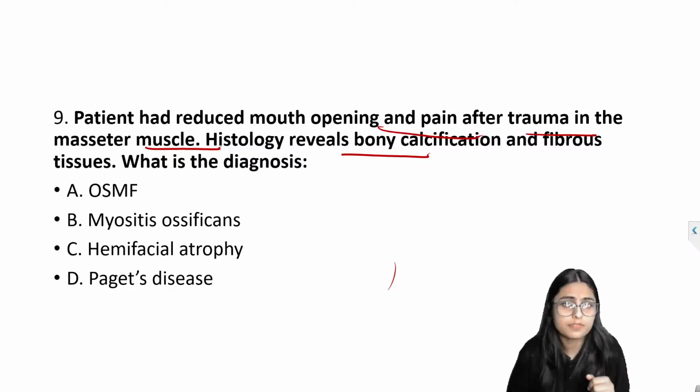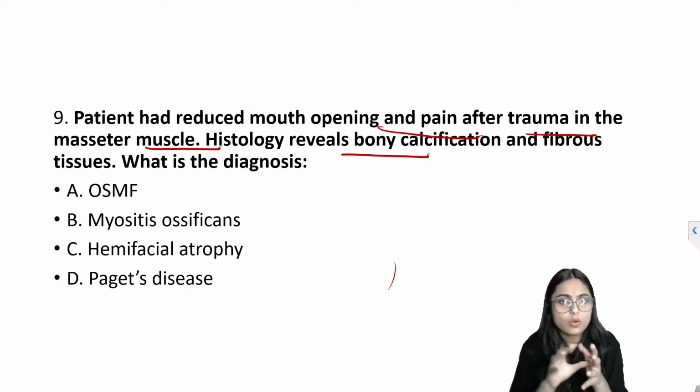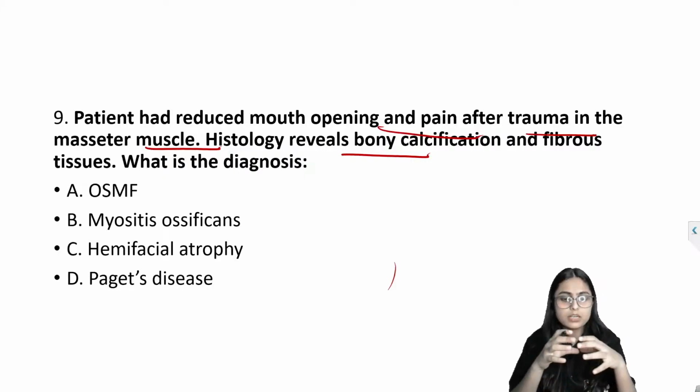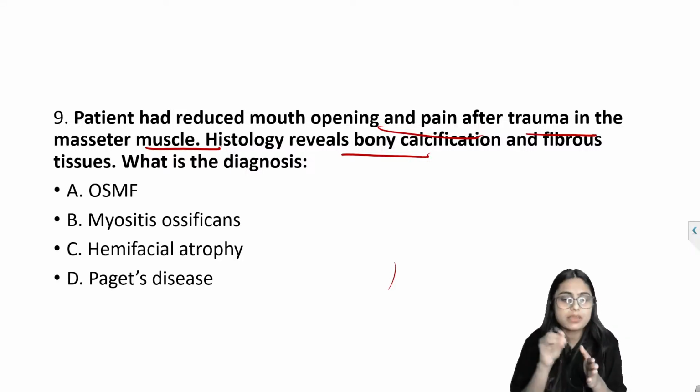In myositis ossificans, the whole muscle is not ossified, but there is a formation of calcifications and fibrous tissue inside the muscle.